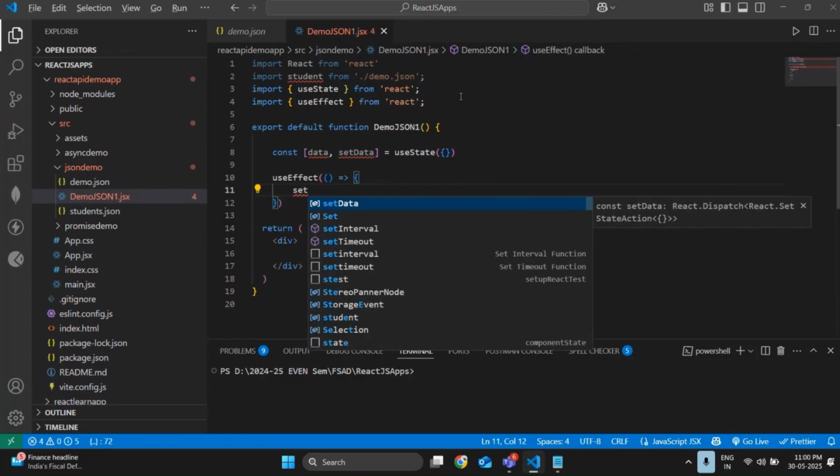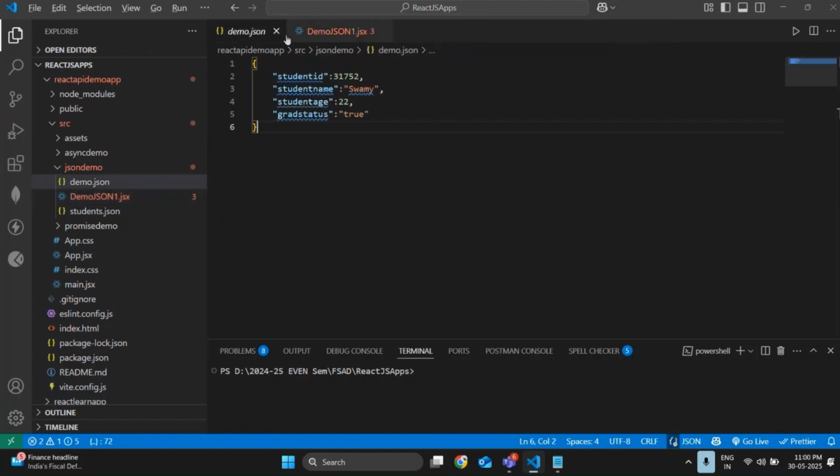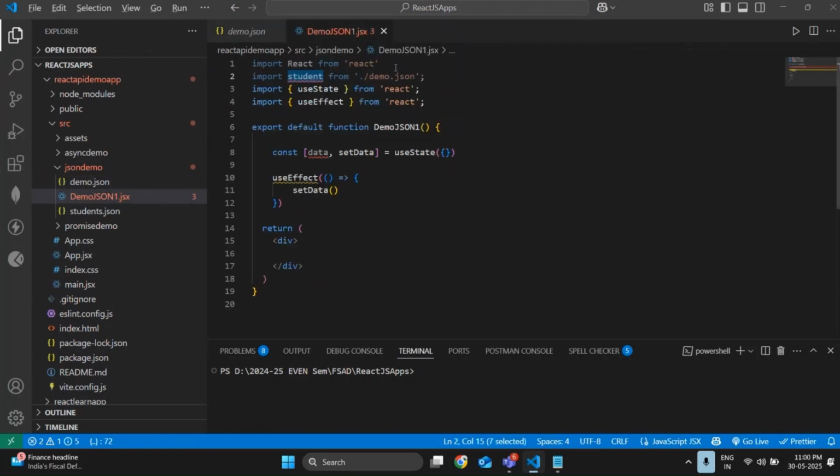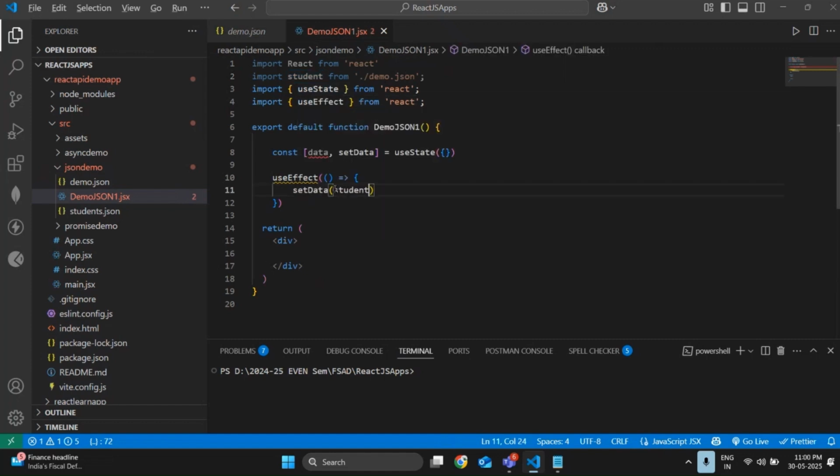Next, what are we pending with? We need to set the data. From which data do we need to set the data? We stored the data in demo.json and we imported the demo.json with the name student. So use the student here directly. So our data got stored in the student object. Clear? Done. So let me use syntax. This is the basic syntax. Done everybody as of now.